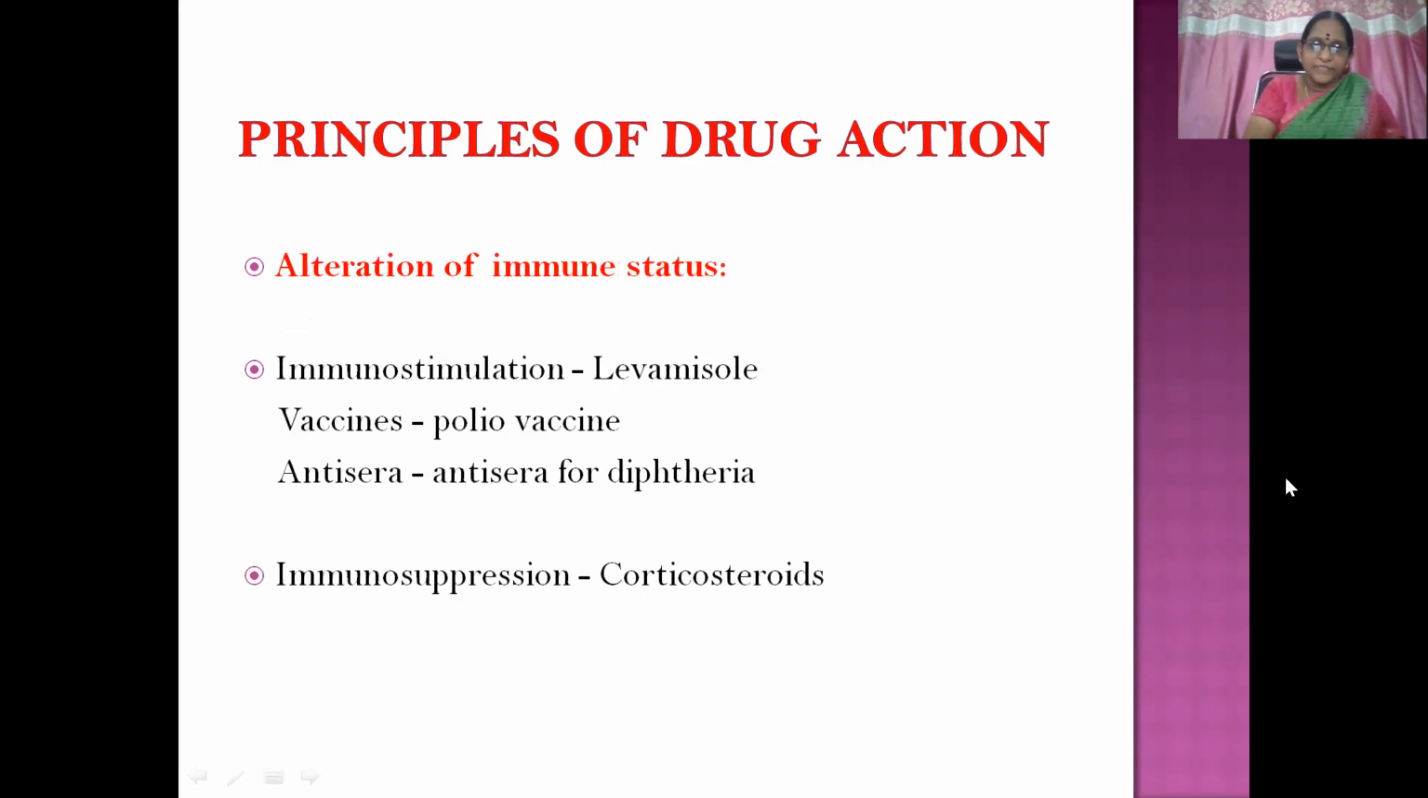Then alteration of immune status, either immunostimulation or suppression. Suppression is being done with corticosteroids and immunostimulation most commonly with levamisole. And even vaccines and anti-sera are also used for immunostimulation. Vaccines like polio vaccine and anti-sera like anti-sera for diphtheria.